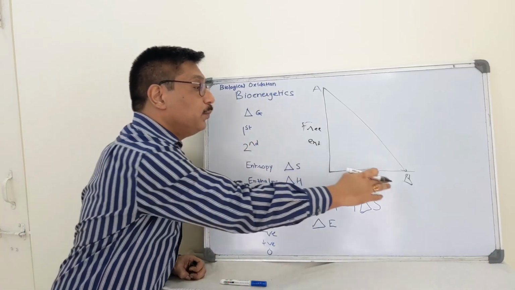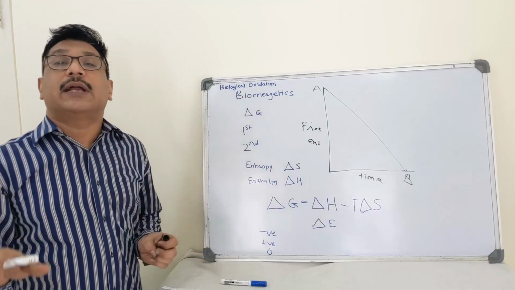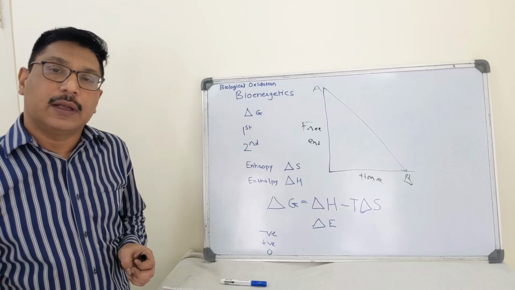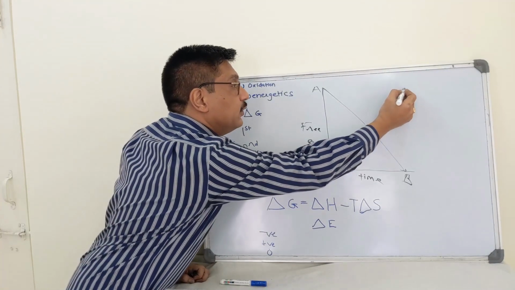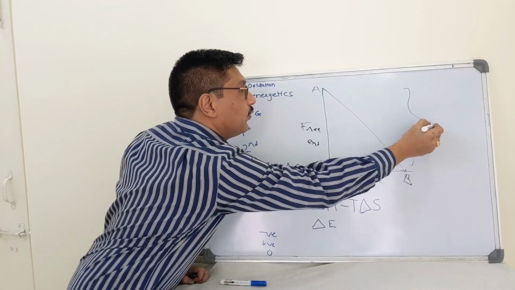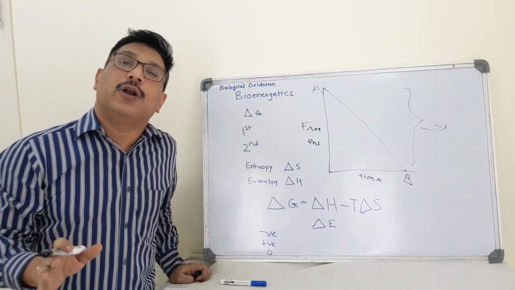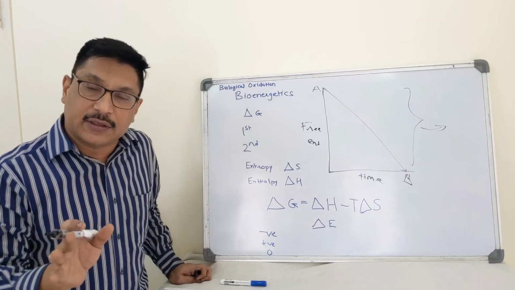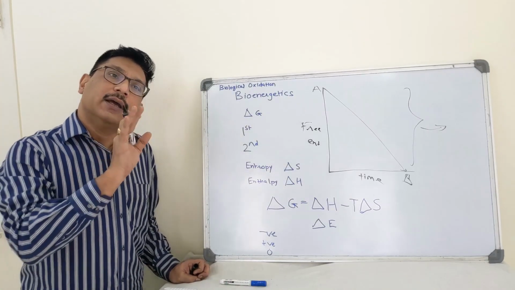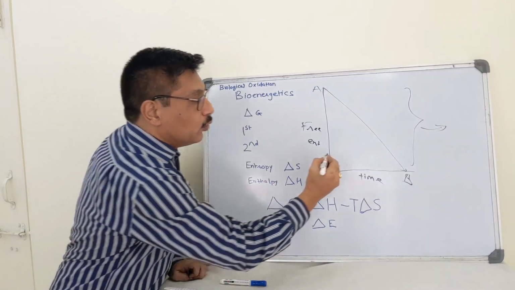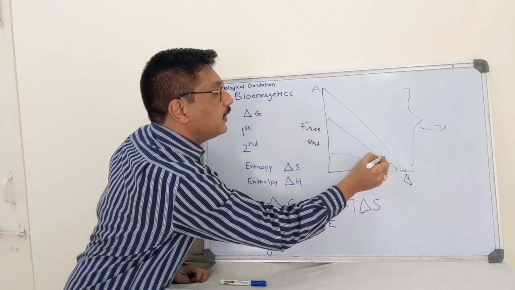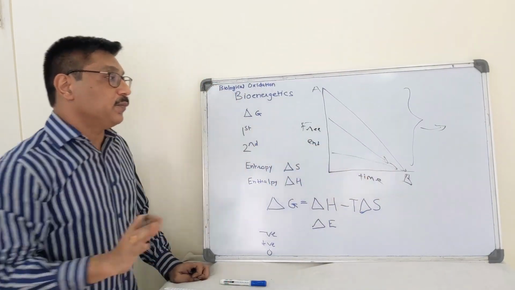It is converted into B, a metabolite placed at a low energy level. So this reaction leads to release of energy. This is called an exergonic reaction. What is this called? Exergonic reaction. And it can be of low magnitude, high magnitude, or great magnitude.